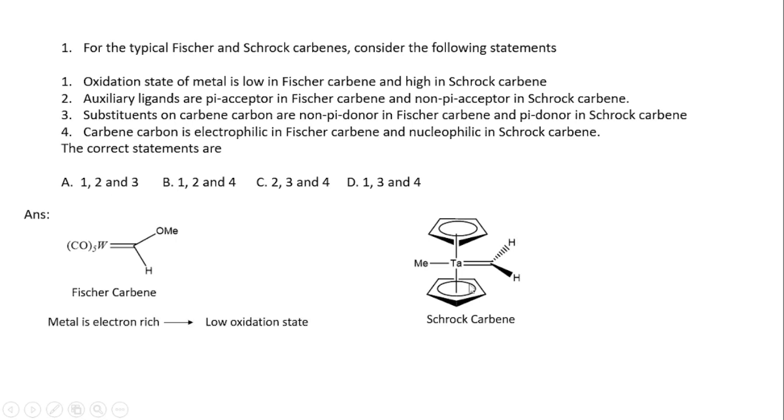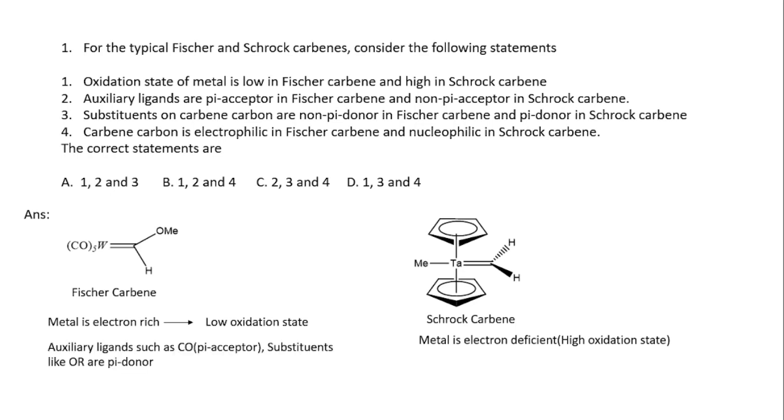And next, in Fischer carbene, the metal is electron rich and it is in the low oxidation state. But in Schrock carbene, the metal is electron deficient, so it is in the high oxidation state.